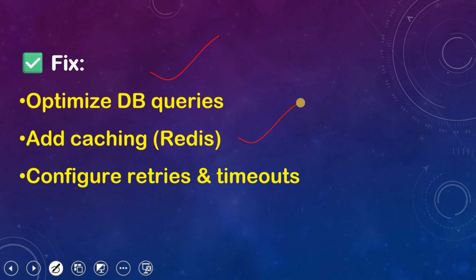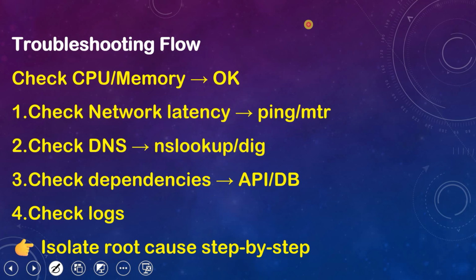Again, when the same user hits the application or database server, it will not hit the database server this time. It will take from the cache all the details already stored in the first attempt, right? And configure retries and timeout. We can update the retries and timeout values for this optimization.